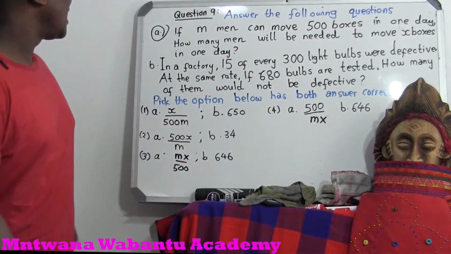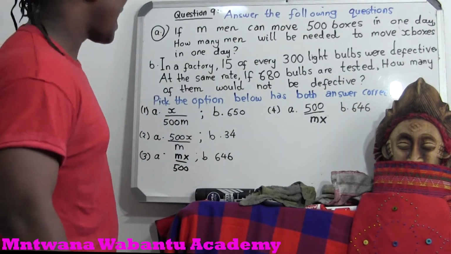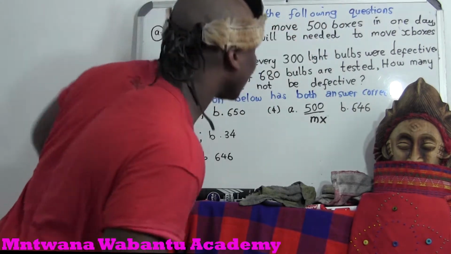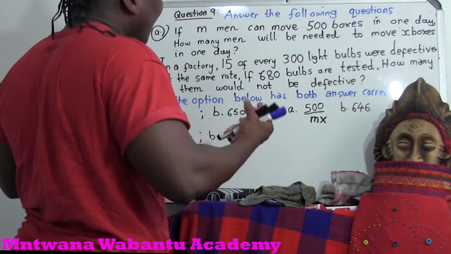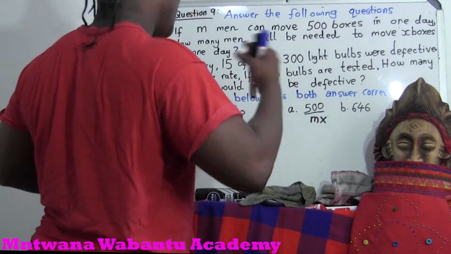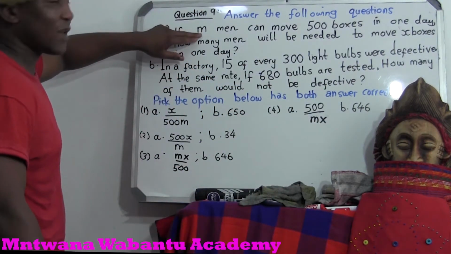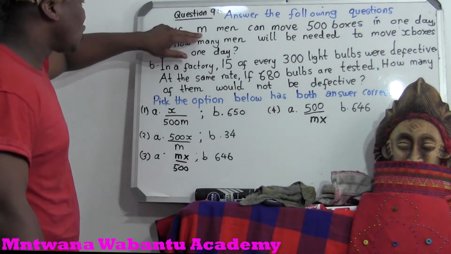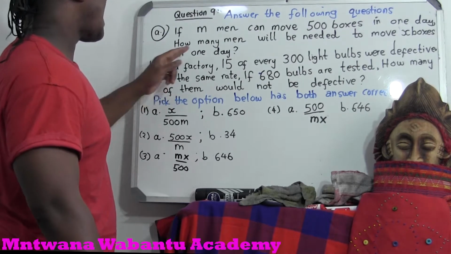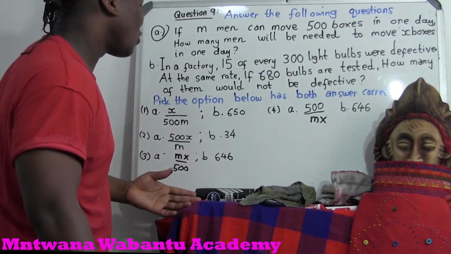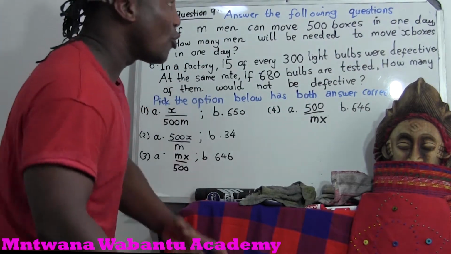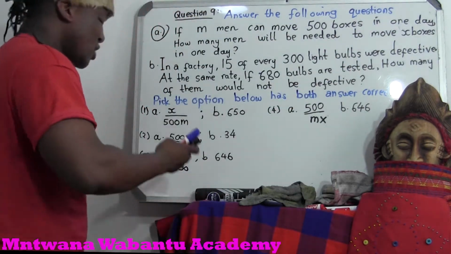Let's get started. So, the question says, answer the following questions. How does the question say? If M men can move 500 boxes in one day. So M could be a certain number, because M oranges could mean 5 oranges, 10 oranges, 7 oranges. So we don't know this M, how many of them? You see what I'm saying? So we don't know. Can move 500 boxes in one day. Now, how many men? So now we don't know how many men we're looking for. We needed to move X boxes. It means now we don't know the number of boxes, okay? In one day.